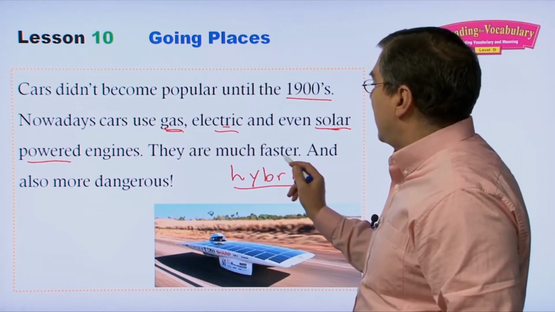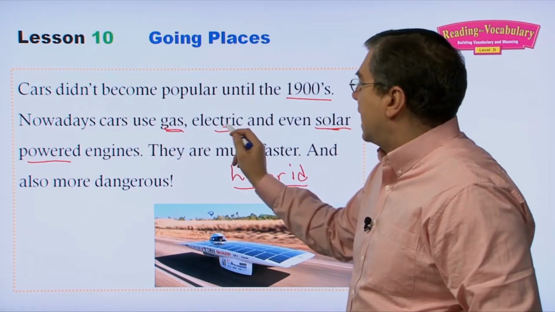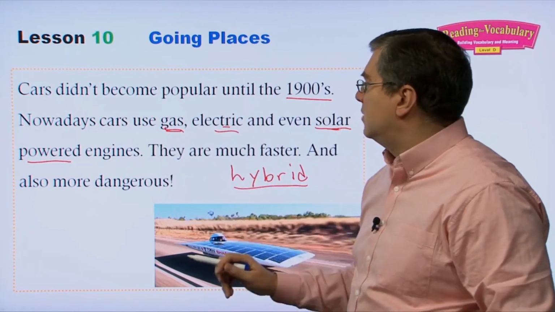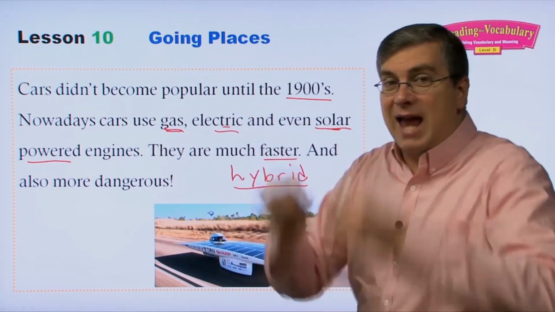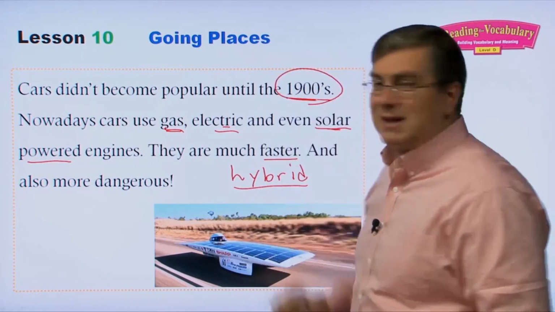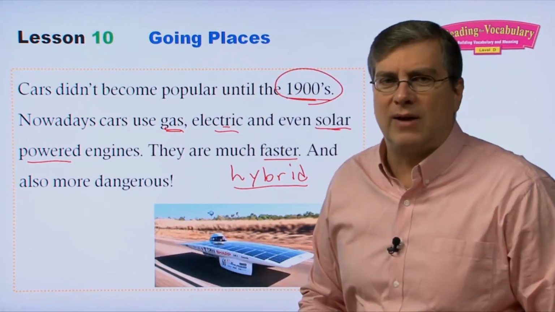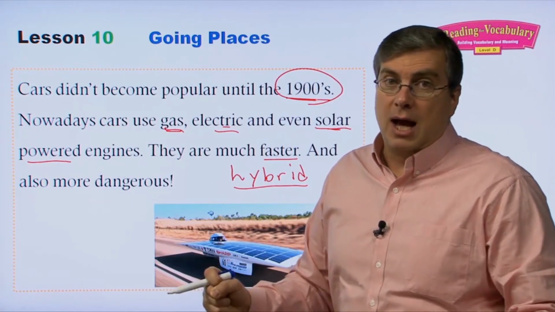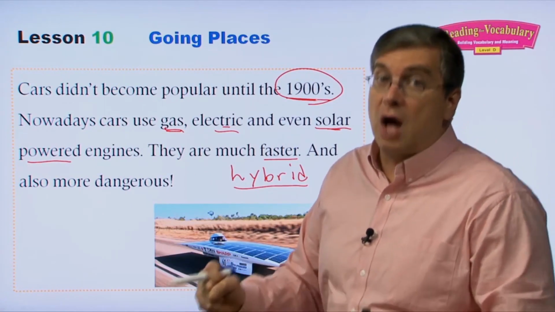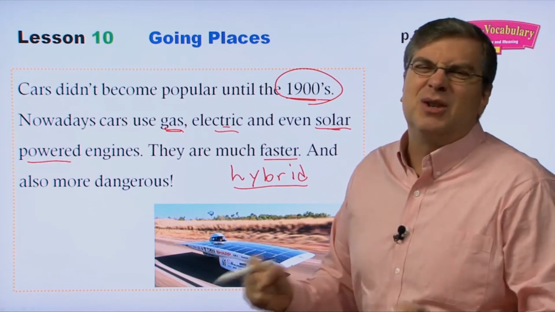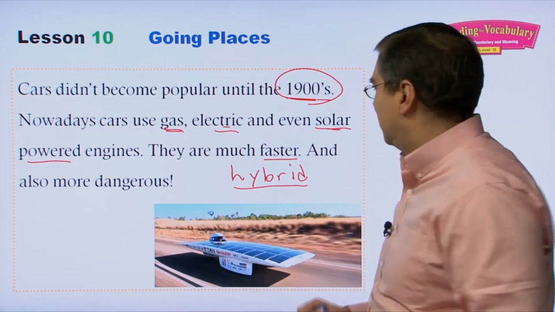Okay, they are much faster. Well, cars that use gas, electricity, and solar-powered engines are much faster nowadays than they were in the 1900s, right? In the 1900s, the cars didn't go very fast. Maybe top speed was 40 kilometers an hour. Usually probably only 20 kilometers an hour, right?